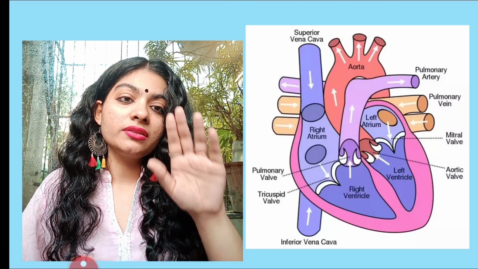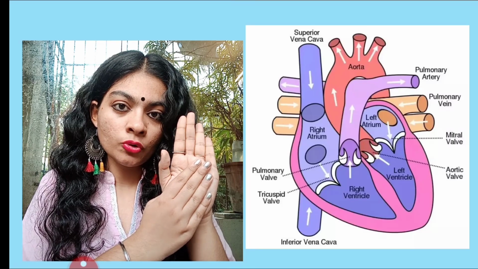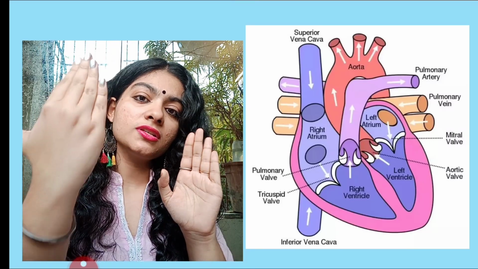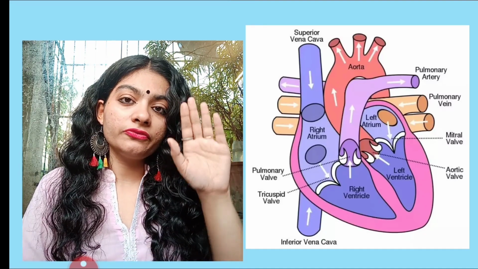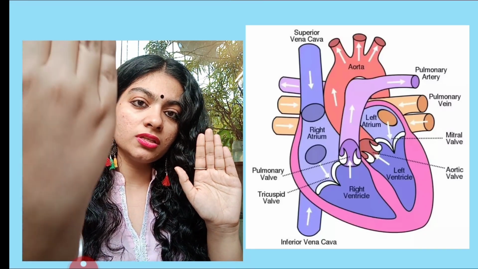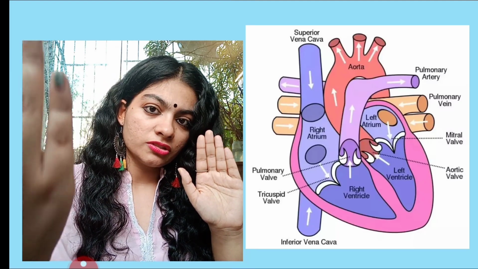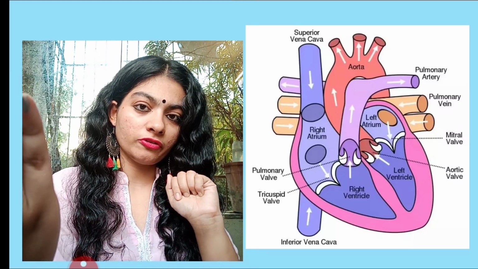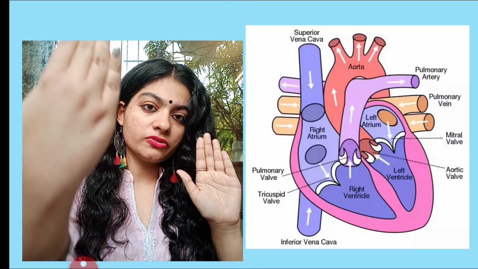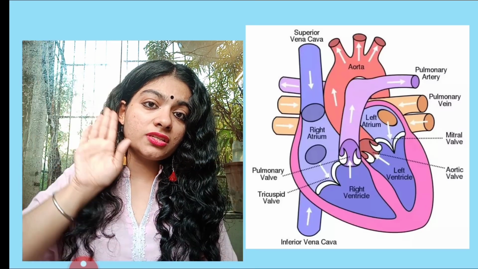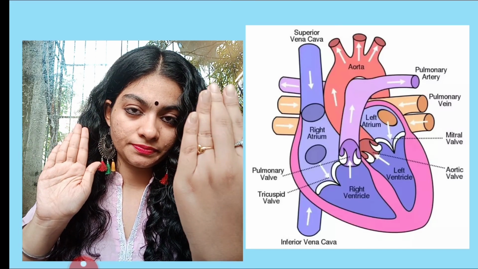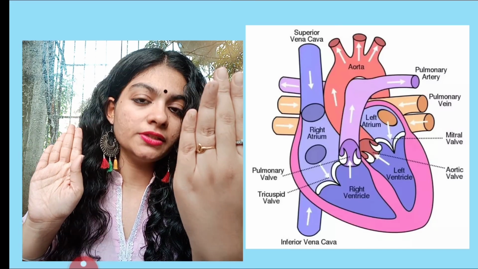Now, if I'm saying this is my right hand side, just imagine a person is standing in front of me, facing me. Then if this is my right hand side, the person's right hand side will be this one. Am I correct? So if this is my right hand side, this will be his right hand side, and if this is my left hand side, this will be his left hand side. I hope this is clear.